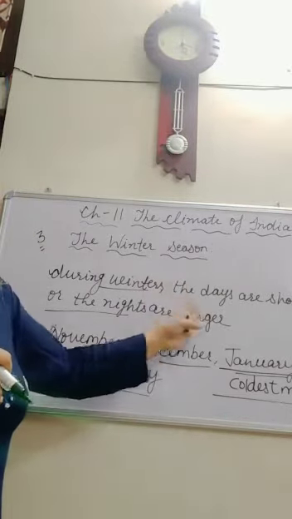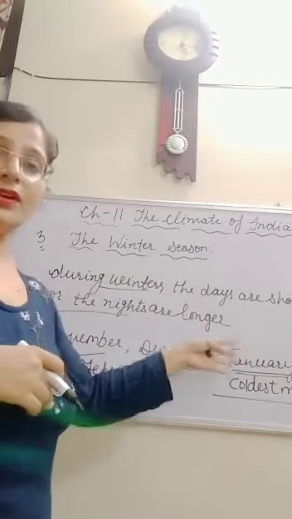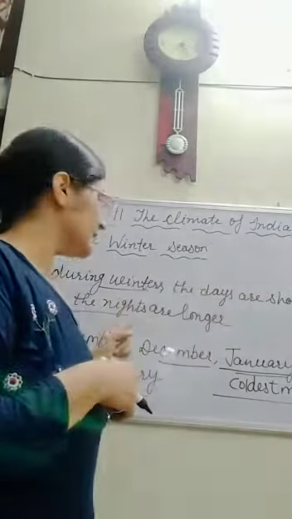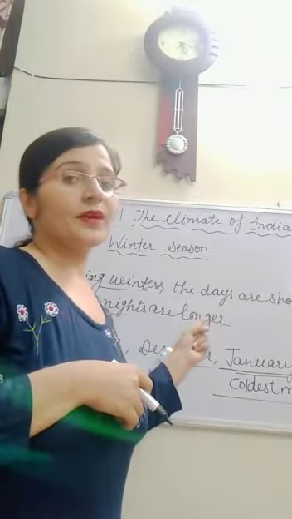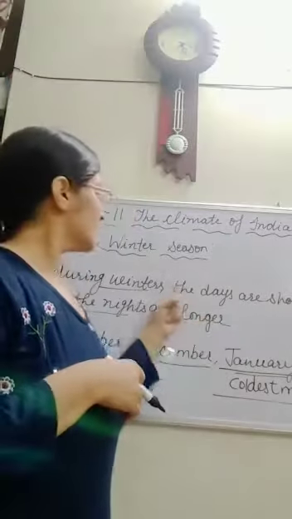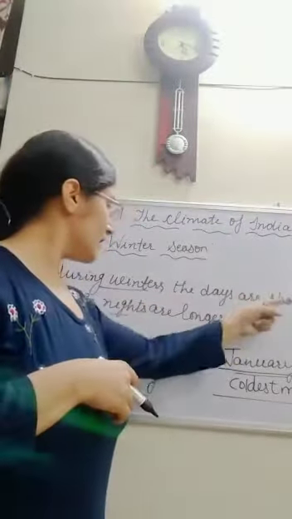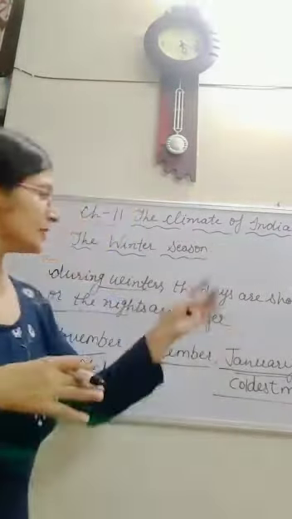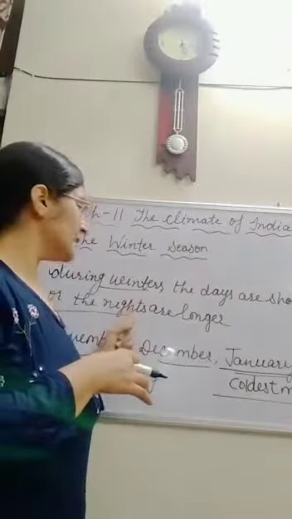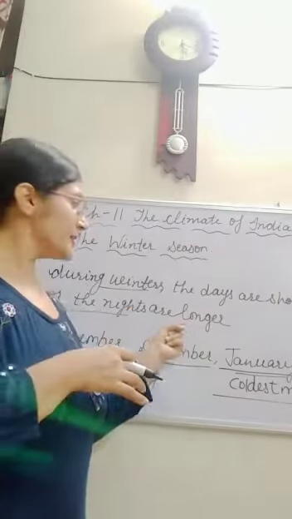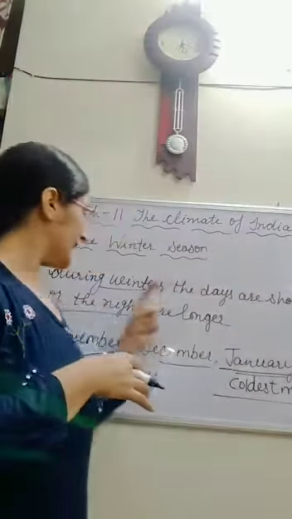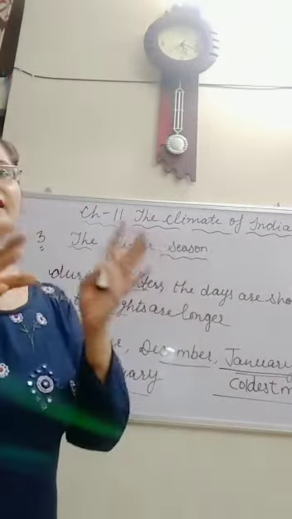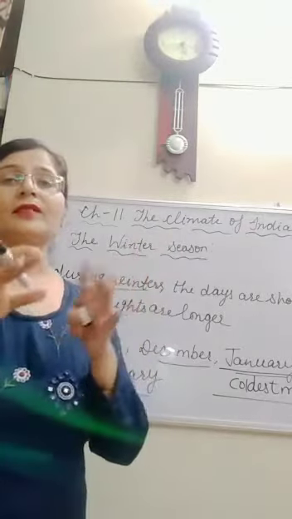By the end of October, the days begin to get shorter, and during winters the days are shorter and the nights are longer. But in the summer season, the days are longer and the nights are shorter. That is the opposite. So this is the difference between the summer season and the winter season.